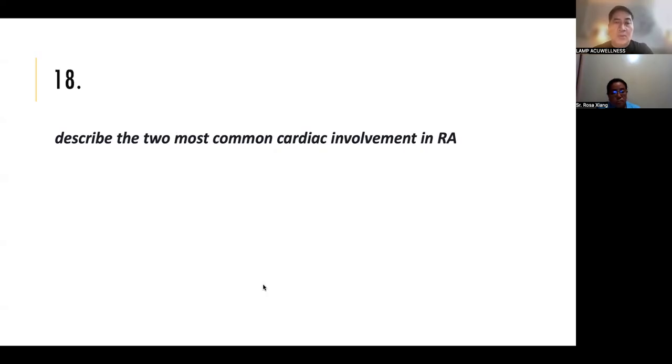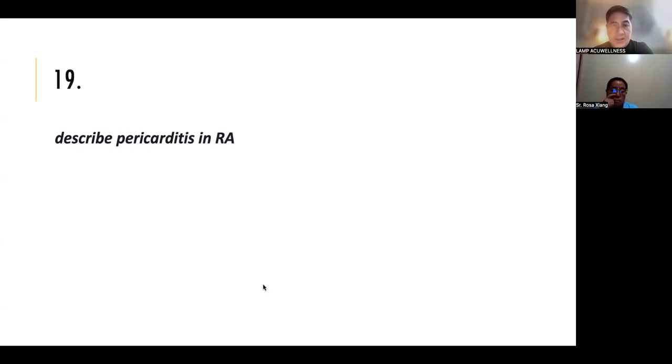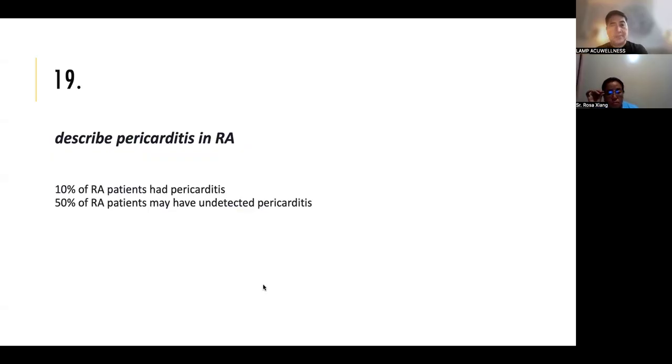Describe the two most common cardiac involvement in RA. Pericarditis and cardiomyopathy. Describe pericarditis. 10% of RA patients have pericarditis. 50% of RA patients may have undetected pericarditis.